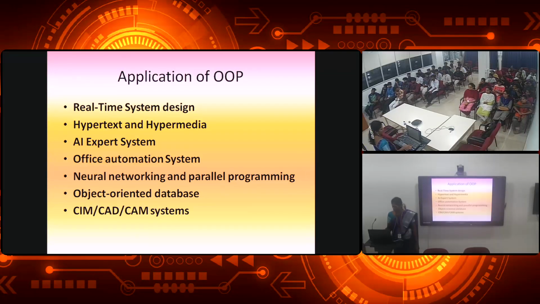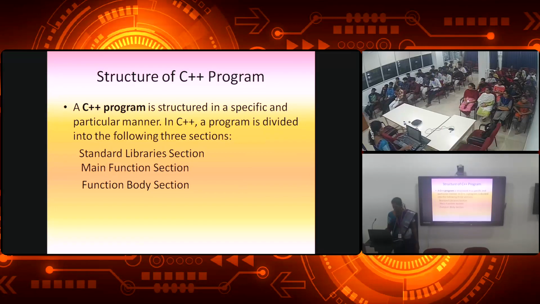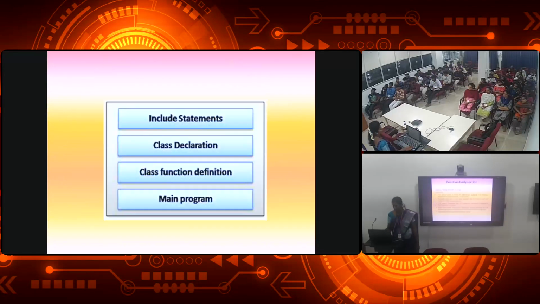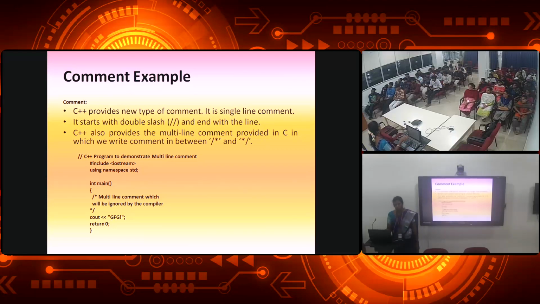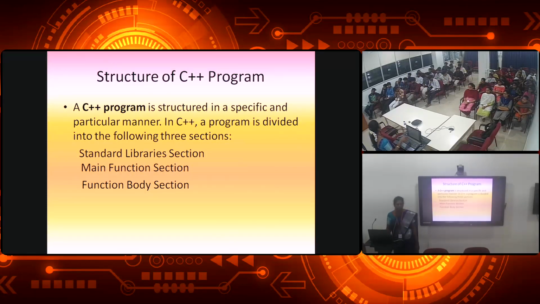So this is about the structure of a C++ program, where you have three parts: standard library, main function and function body. The standard library section is the #include and using namespace, that is called the standard library. Then another one is the main function section, that is where we started int main. Another section is the function body section, where we will be having some more functions. Now in this program we didn't have any functions.